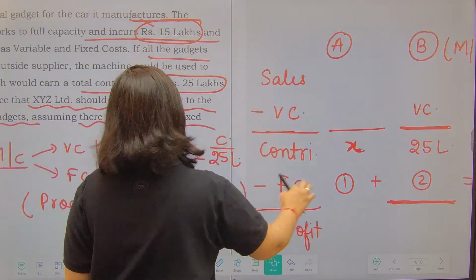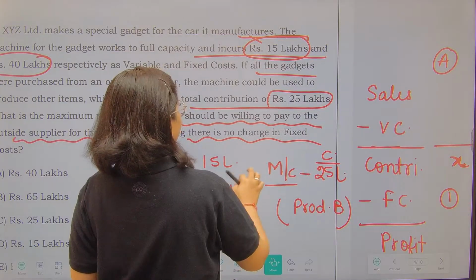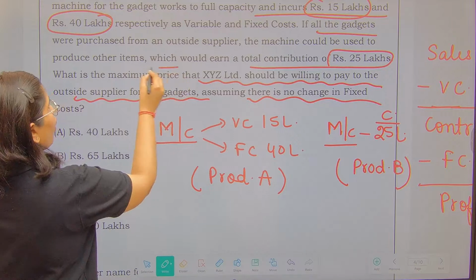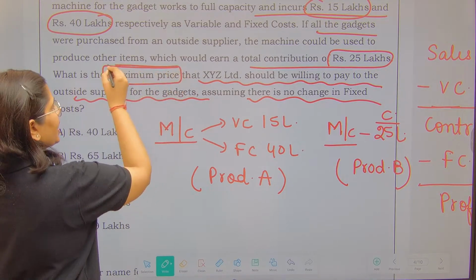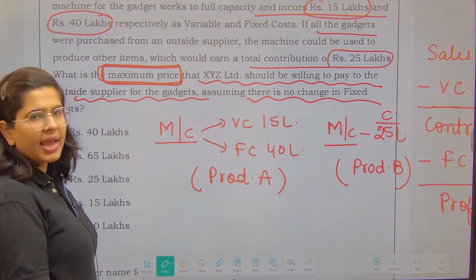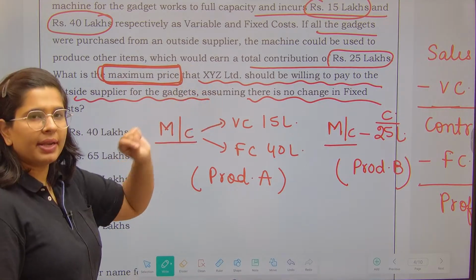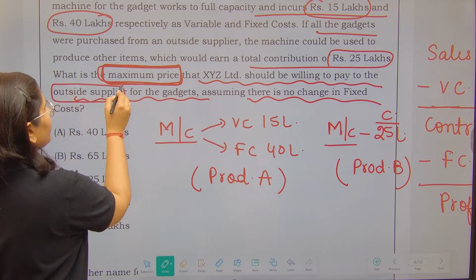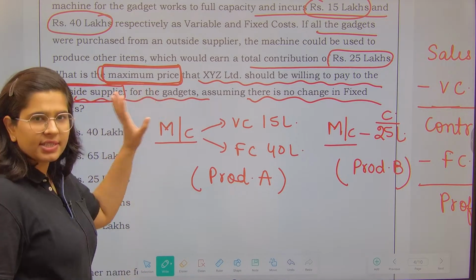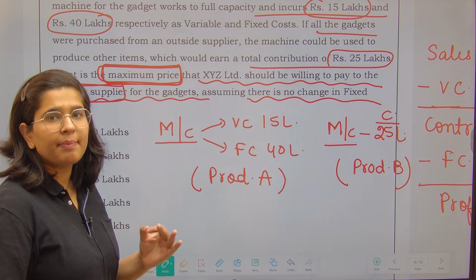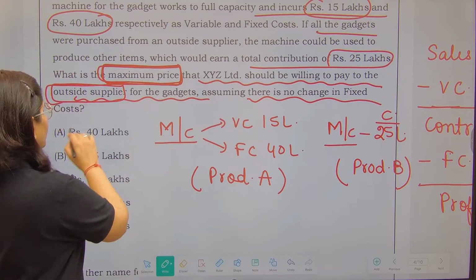Now look at the question. They are asking, what is the maximum price XYZ Limited will be willing to pay the outside supplier for the gadgets? For the gadgets, I will be willing to pay a maximum price of 40 lakhs.